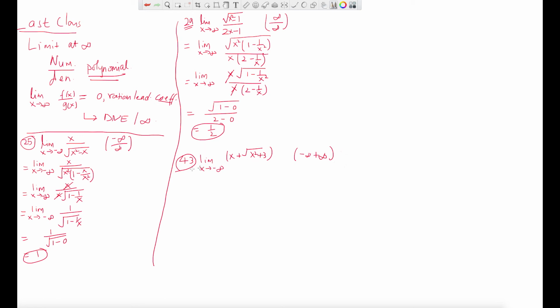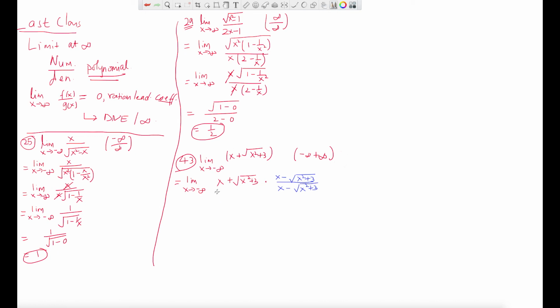So in this case, if you remember from chapter 2, we do conjugate multiplication. Limit as x tends to negative infinity, if there is nothing in the denominator, sometimes we do the conjugate multiplication. x plus the square root of x squared plus 3. What do you think the conjugate of that will be? The conjugate will be x minus the square root of x squared plus 3, divided by x minus the square root of x squared plus 3.